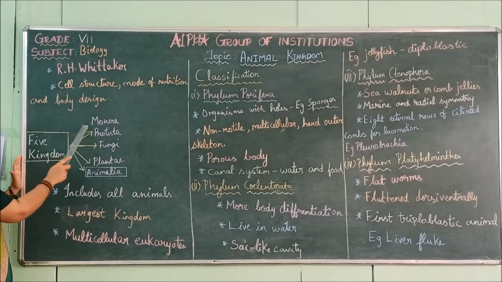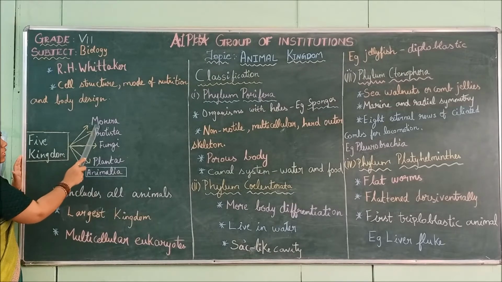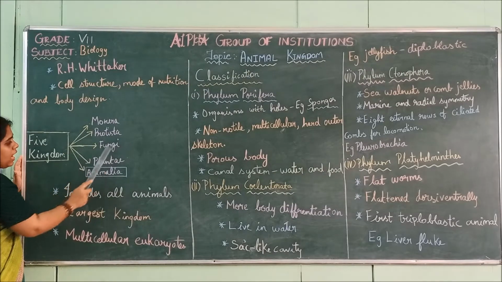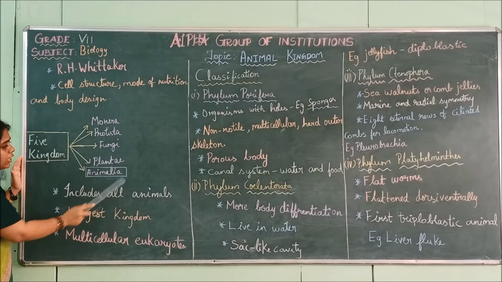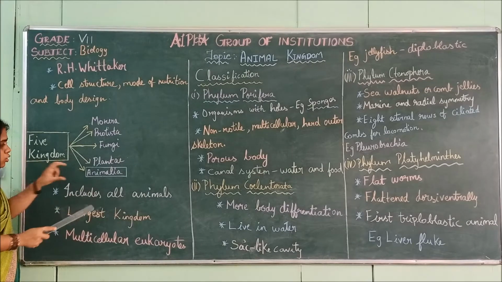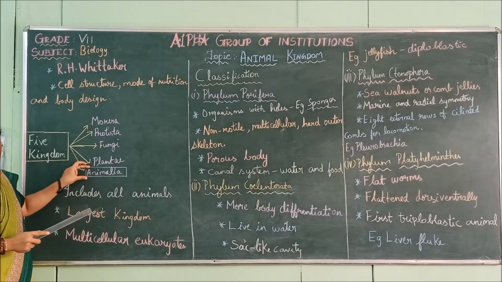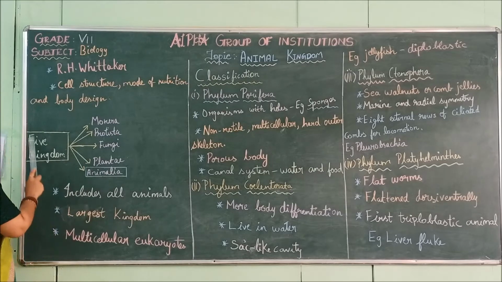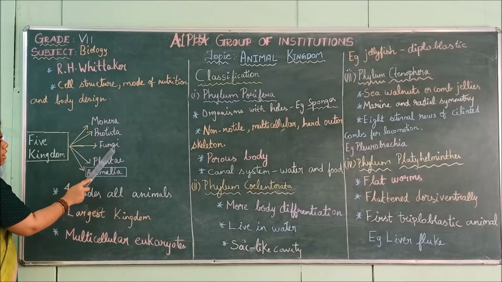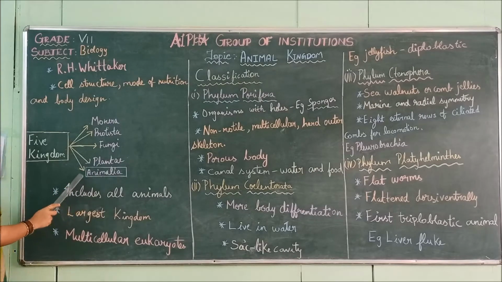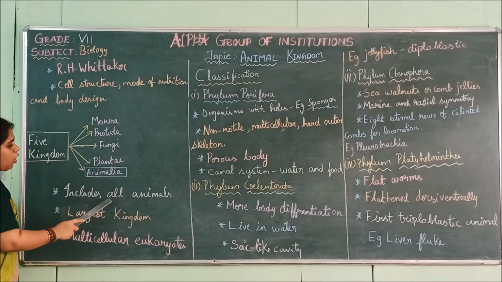So we'll go back to the 5 kingdoms now. The 5 kingdoms are divided into 5 parts: Monera, Protista, Fungi, Plantae and Animalia. Here you can see the Animalia part. We are going to take this kingdom alone and see it in detail. All the living things are taken together and grouped into 5 parts. In that we are going to take the animals alone, from Monera, Protista, Fungi, Plantae and Animalia. We are going to see about the animals alone.